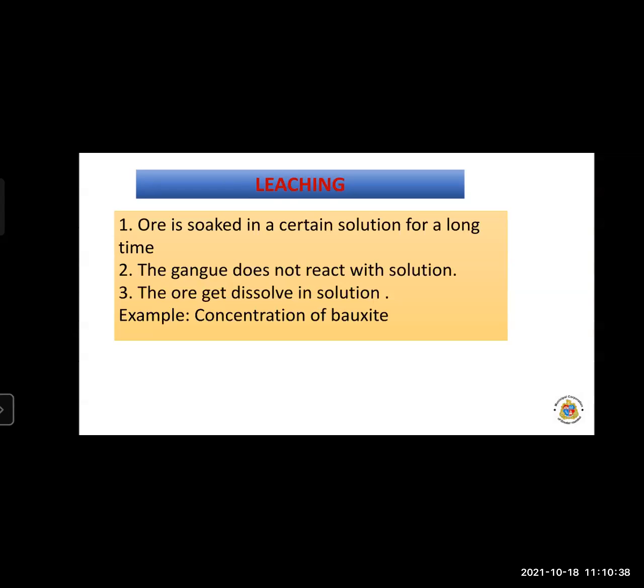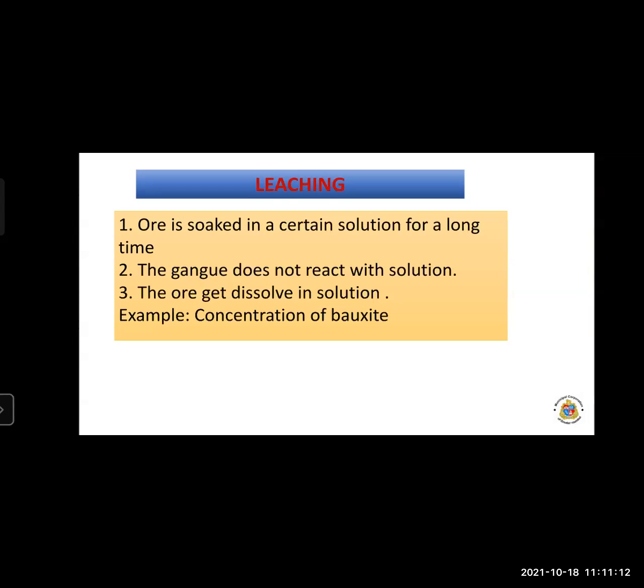Now, which type of solution? It may be an acid. For gold, acids such as HCl and HNO3 are used, and for aluminum, NaOH, sodium hydroxide solution, is used. For example, the concentration of bauxite: bauxite is an ore which is soaked in an aqueous solution of sodium hydroxide or sodium carbonate.